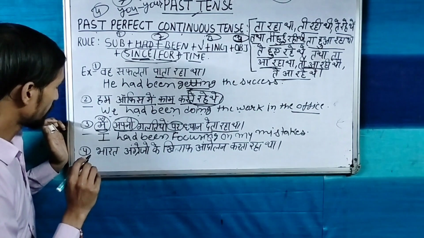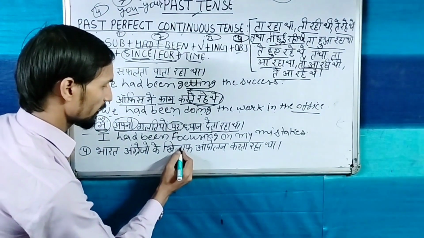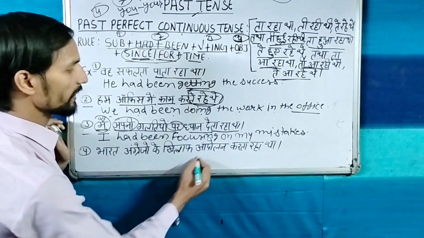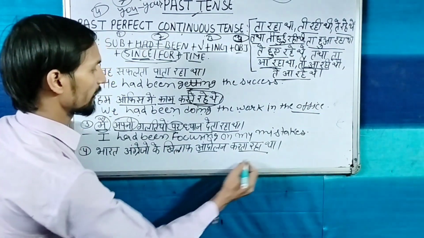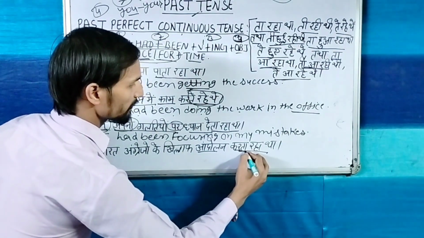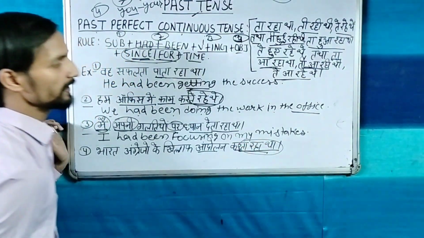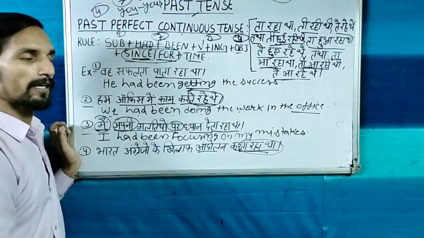Now the another sentence is भारत अंग्रेजों के खिलाफ आंदोलन करता रहा था. So करता and with करता, ता रहा था word is coming. So this is the identity of the past perfect continuous tense.